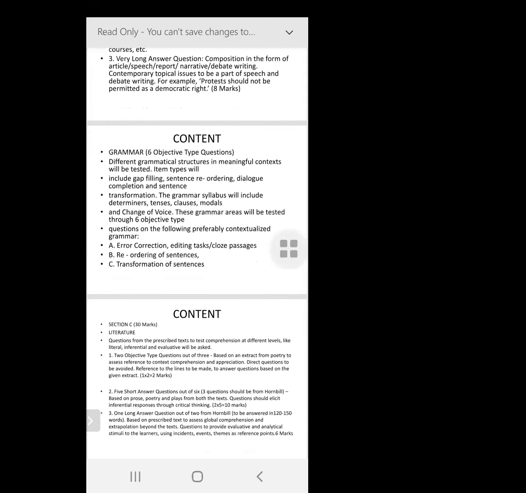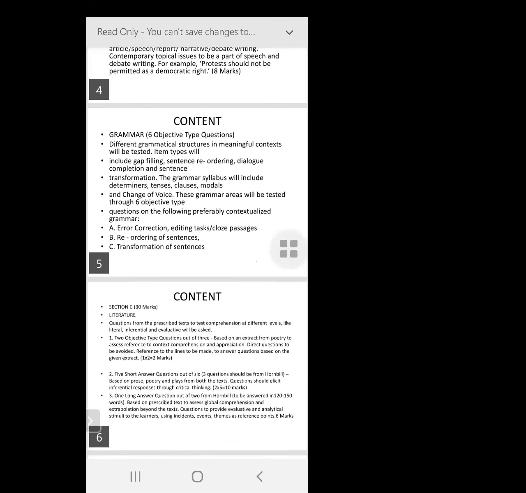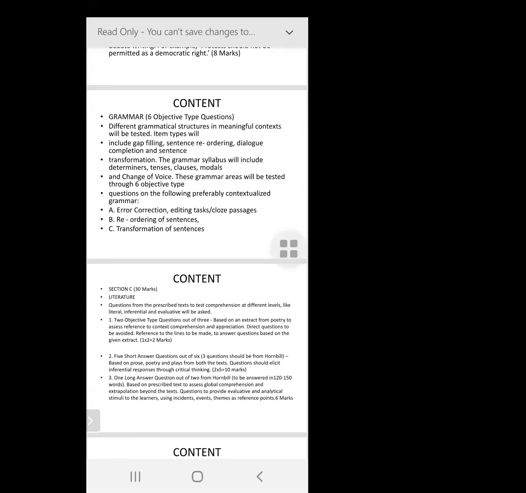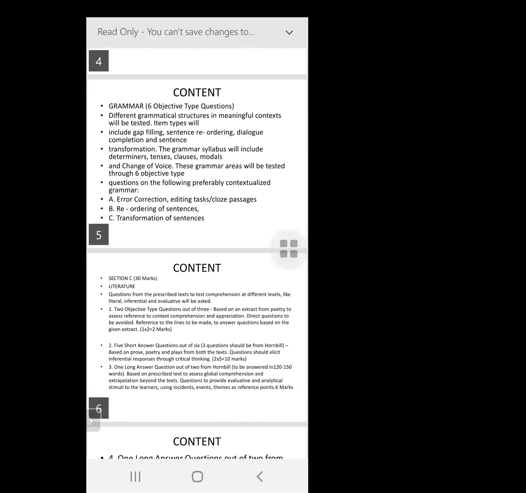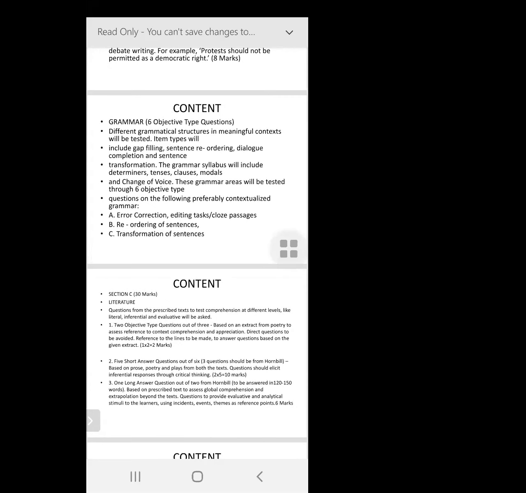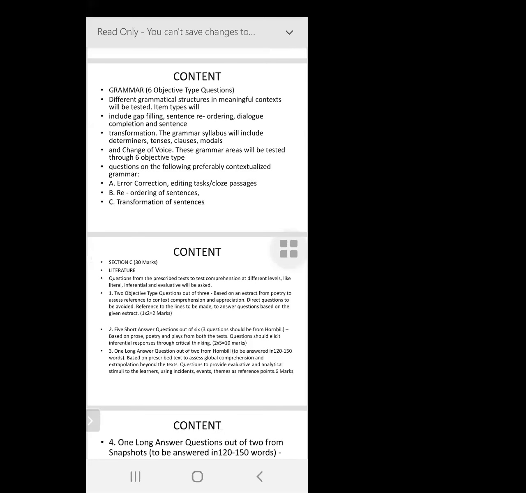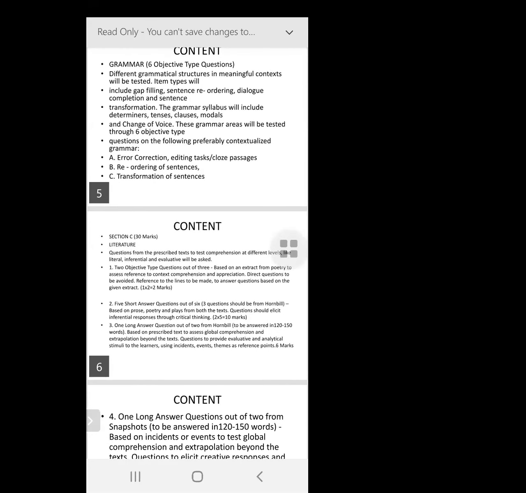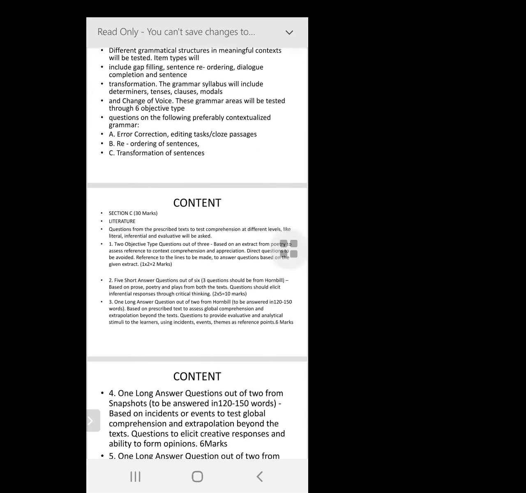Apart from that, you have your error correction, your editing. So these are things you've already been doing. All right. So maybe after we've started off on all our classes, in one of the classes I can take up your clauses and direct and indirect, as well as your active and passive voice, because these will be tested here for you.